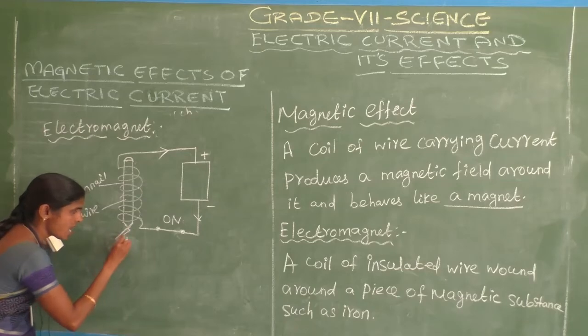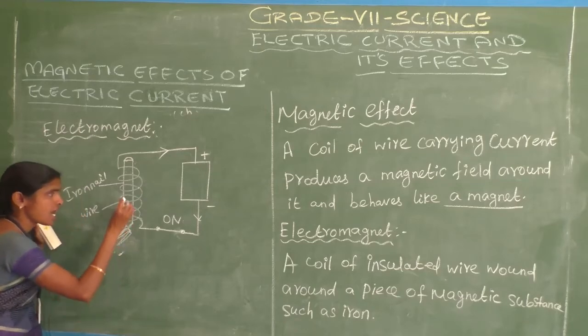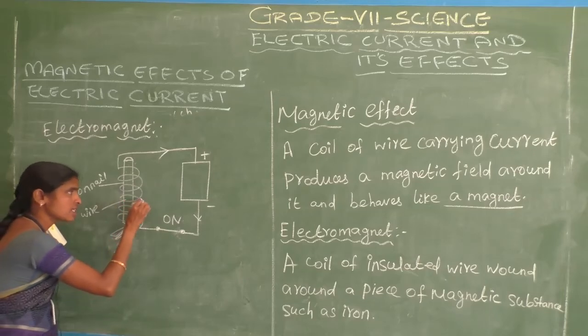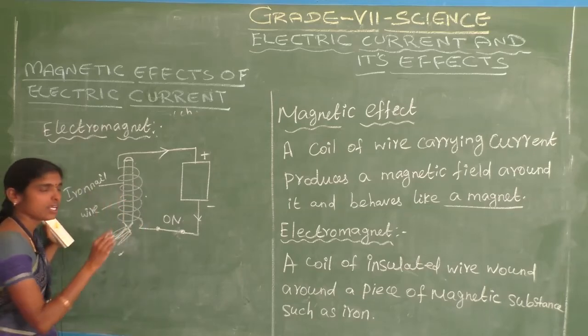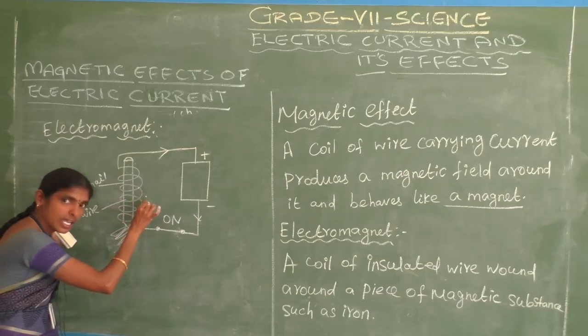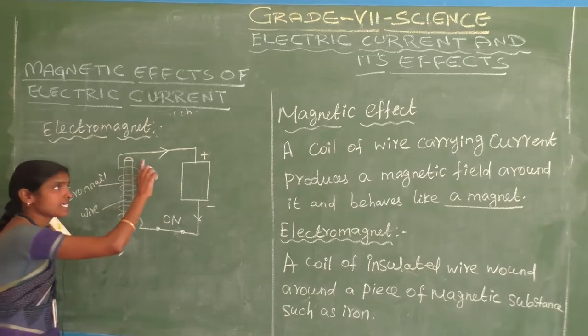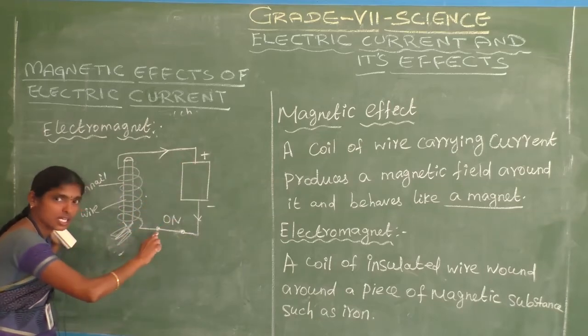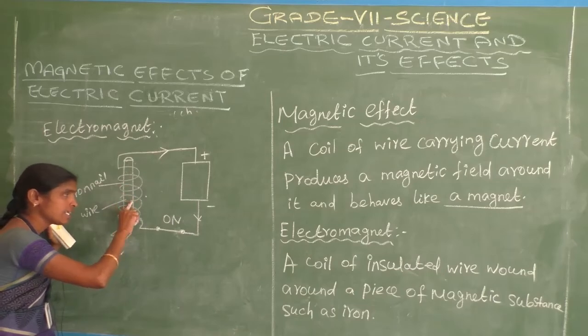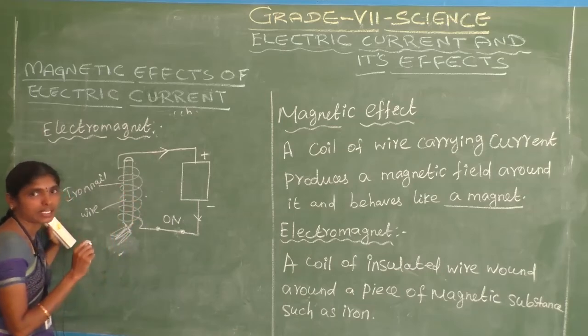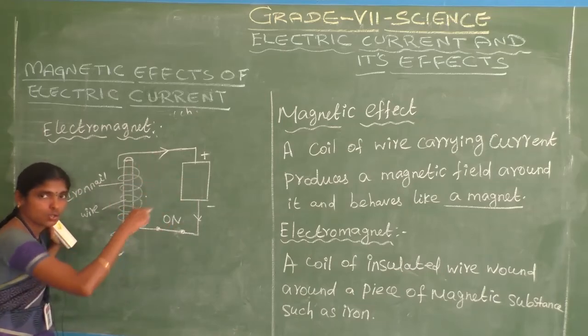Why? Because the iron nail behaves like a magnet when electric current passes through the circuit. The conducting material behaves like a magnet. That is called the electromagnet.